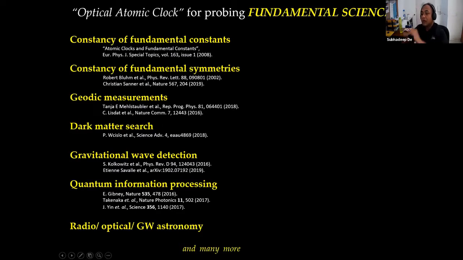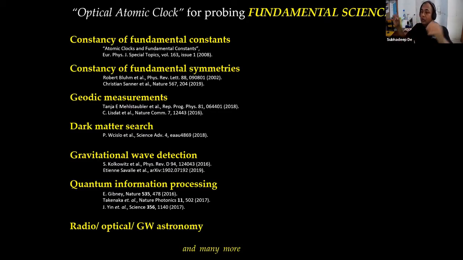Then geodetic measurements, like very accurate determination of the geoid. It's very important, like how the dynamics of the earth is changing. It's very important to measure the geoid of the earth very accurately and how it is changing over time. Then there are other proposals like dark matter search, gravitational wave detection. Also there are proposals using atom interferometers and optical clocks, quantum information processing, and of course astronomy, where all these antennas or gravitational wave detectors need to be connected together. They have to be phase synchronized, basically. It's not really time synchronized, but phase synchronized.